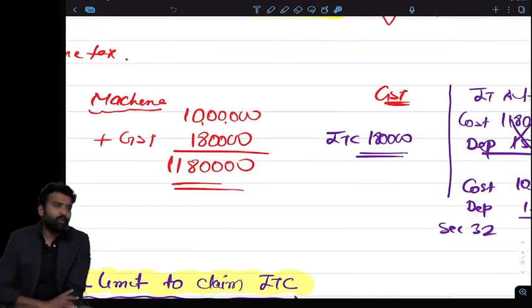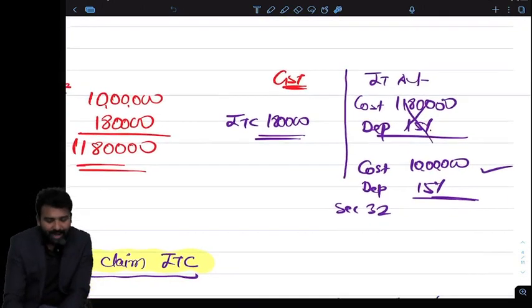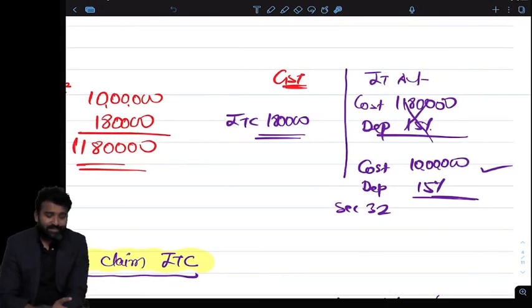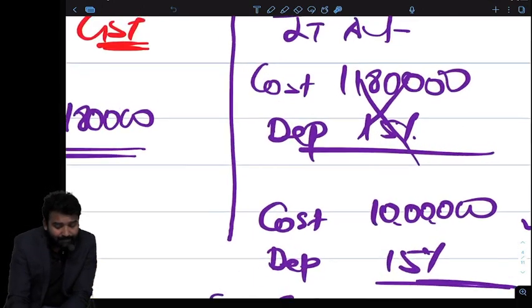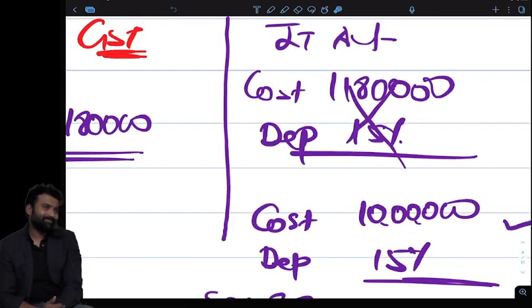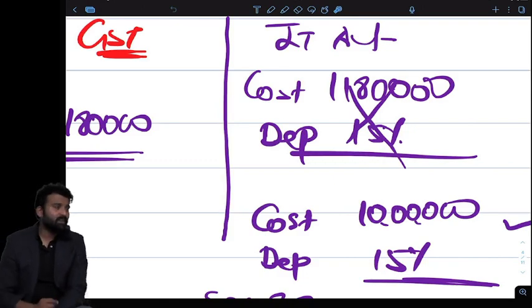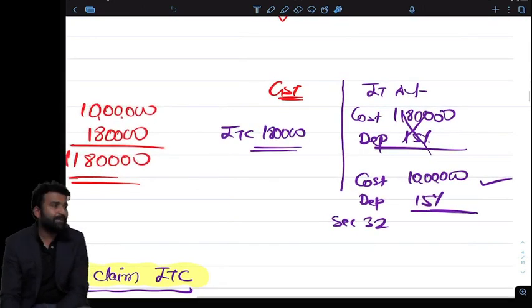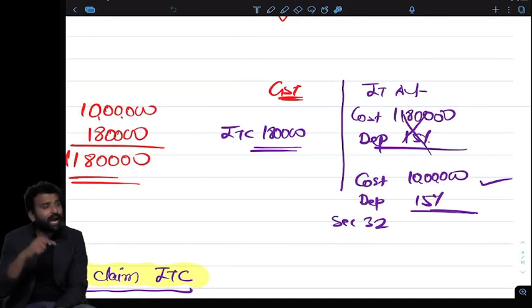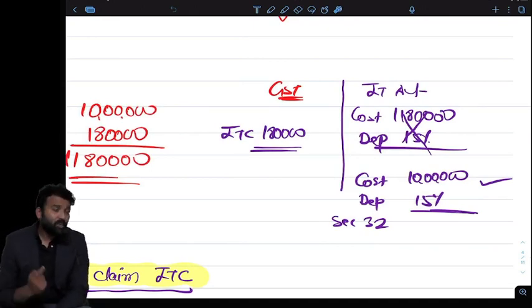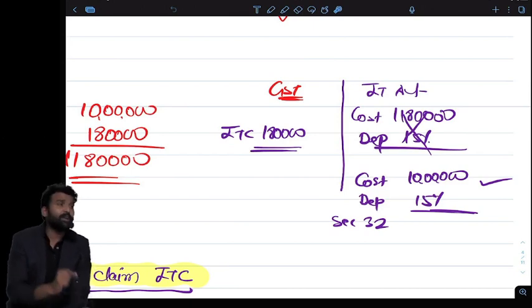I bought a machinery for rupees 10 lakh and I have paid a GST of rupees 1,80,000 on that machine. So the total price I have paid for the machine is 11,80,000. I will claim ITC of 1,80,000, but I cannot claim depreciation on 11,80,000. No. Because the government will say that when you are claiming the credit of 1,80,000, your actual cost is not 11,80,000. Your actual cost is only 10 lakh rupees, because you are getting the refund of that 1,80,000. So how can you claim a depreciation under the Income Tax Act on 11,80,000?